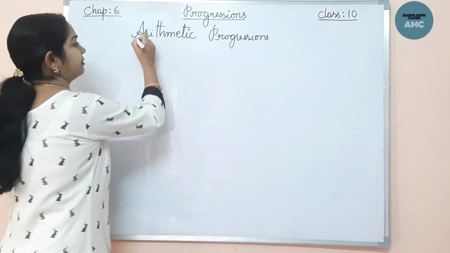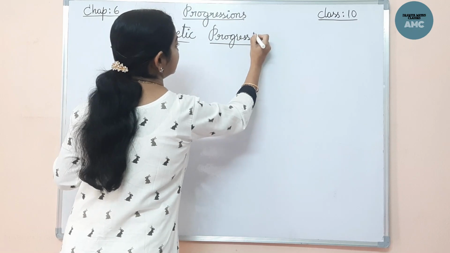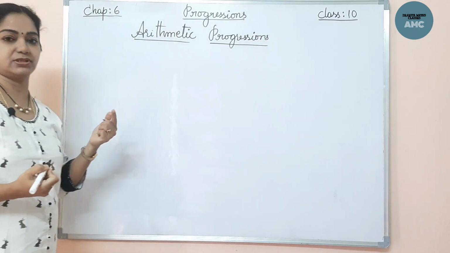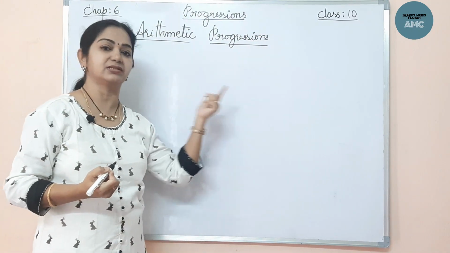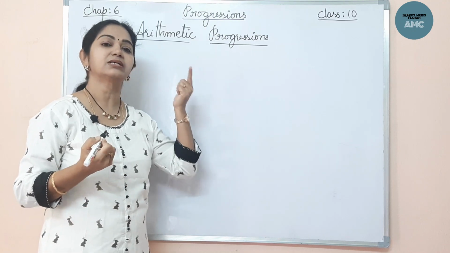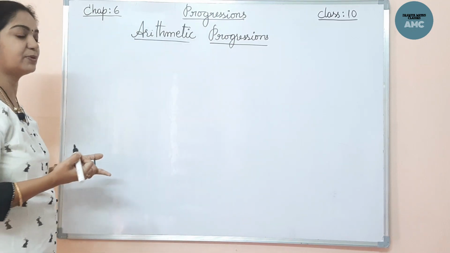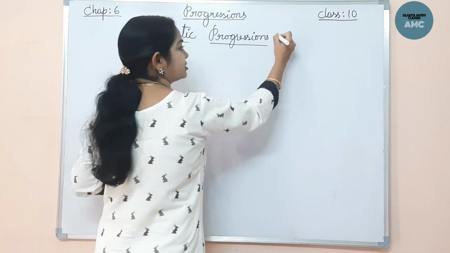Now what is this arithmetic progression? As I have told, progressions is a list of numbers, a series, a sequence of numbers.